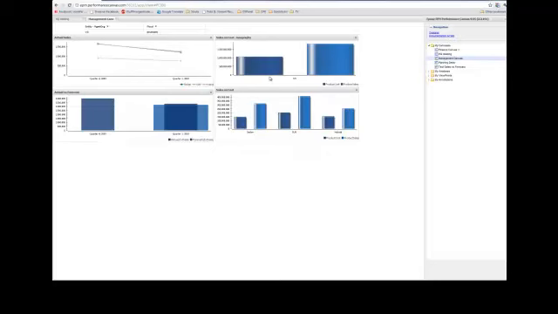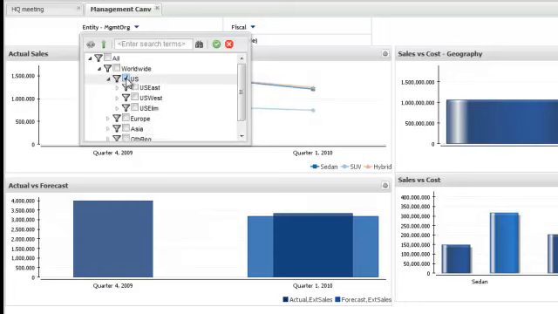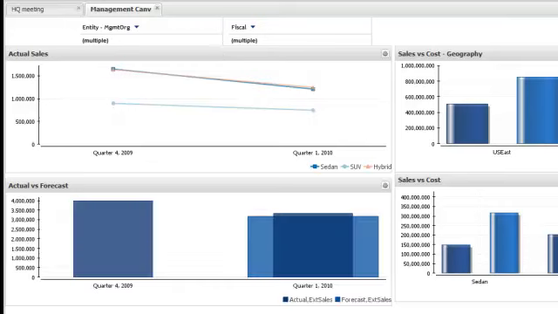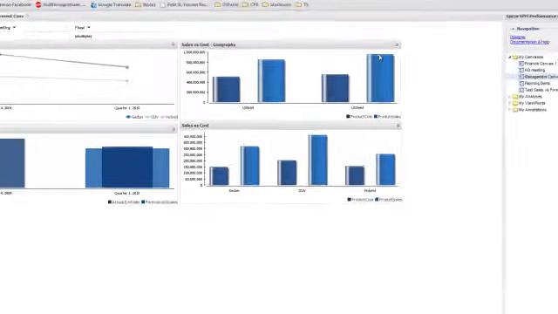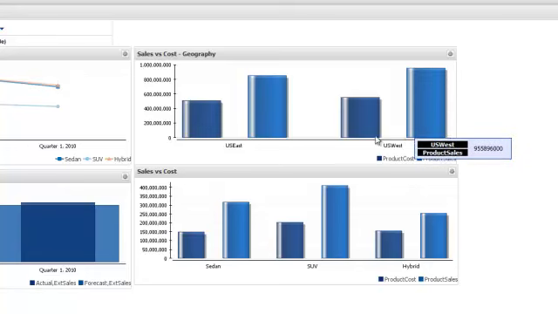Remember we added that hybrid to the US West, so we can actually see how we're doing here on that hybrid. So we can drill down through the worldwide to the United States. We don't just want to see the United States now, we want to see the US East and the US West. So we uncheck US, we click US East and US West, click the green tab for OK, and now we're seeing how the sales and costs differ between the US East and US West, and that their sales are actually higher. So we can say that that San Francisco regional manager was correct in his assumption that he was able to sell more hybrids.